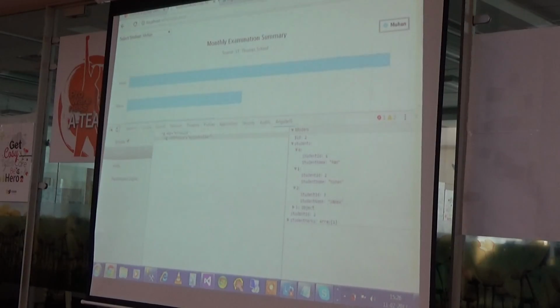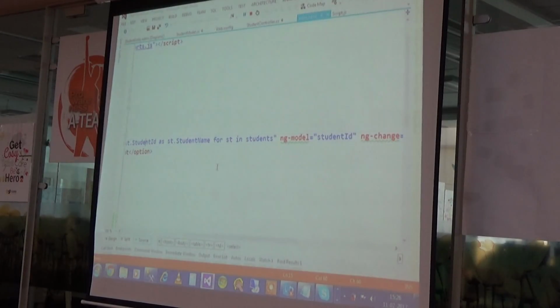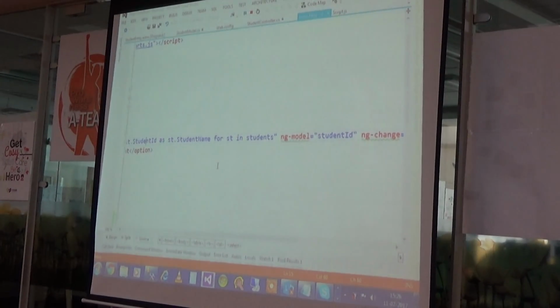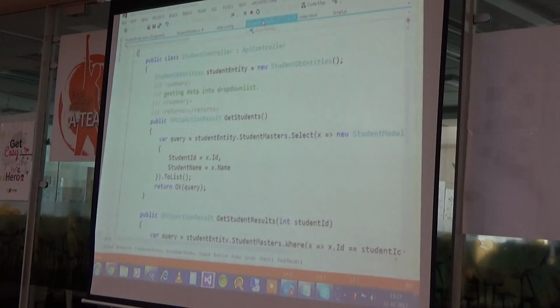Now the next step, what is my duty? My duty is, if my user has selected any student, it will fire one change event, and after the change event our main feature of Highcharts will start. So here I have used ng-change, and in the ng-change I have written one method, studentChange, and I am passing the student ID which I demonstrated in my ng-model.